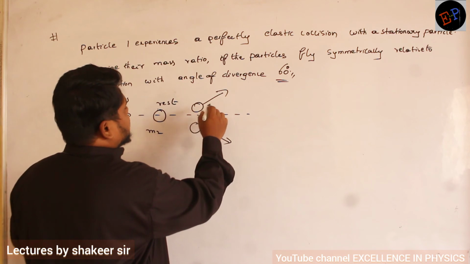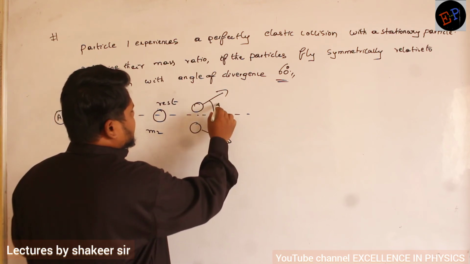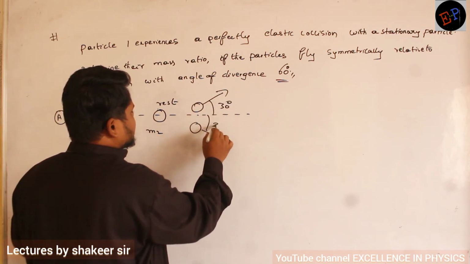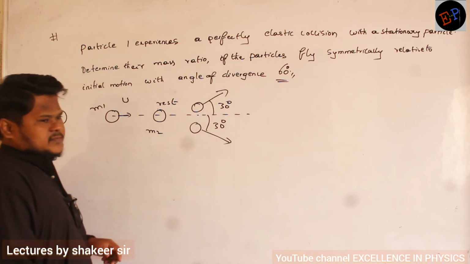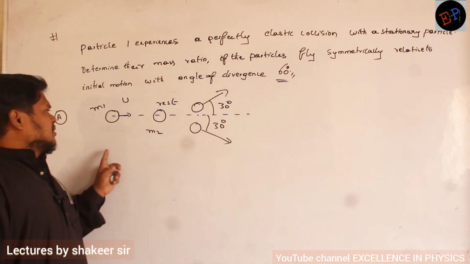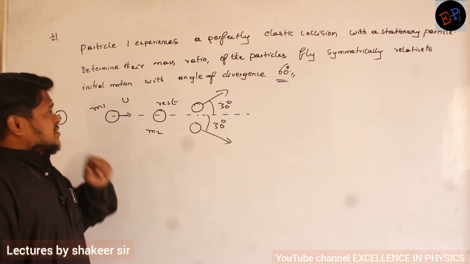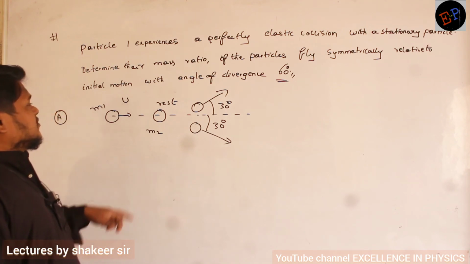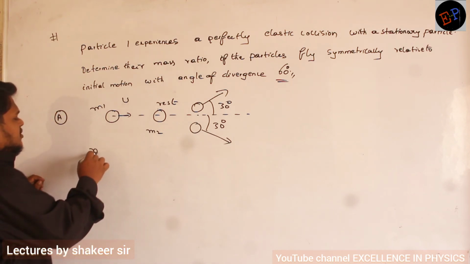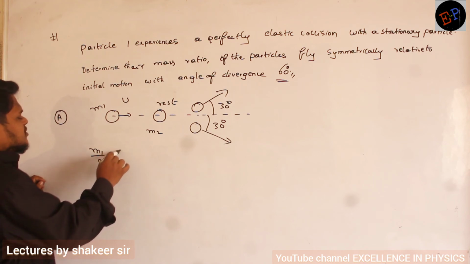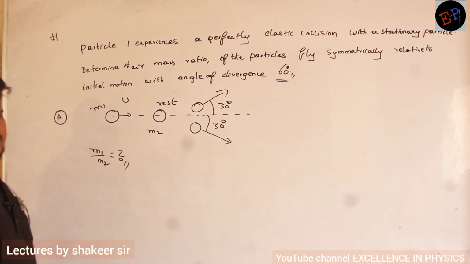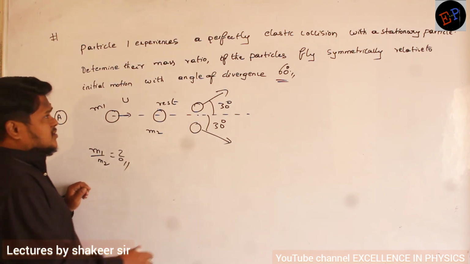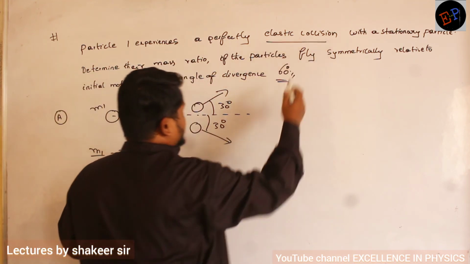So I can say this angle is 30 degrees and this angle is again 30 degrees. This is the given question. Then what are we supposed to find out? We are supposed to find the ratio m1 divided by m2. And what kind of collision is it? It is a perfectly elastic collision.